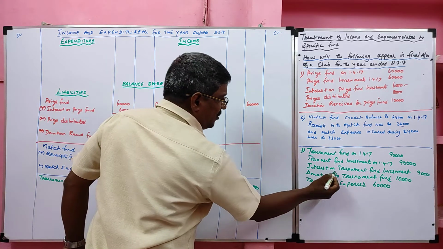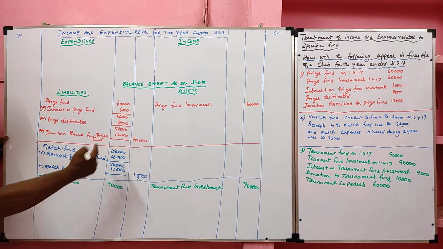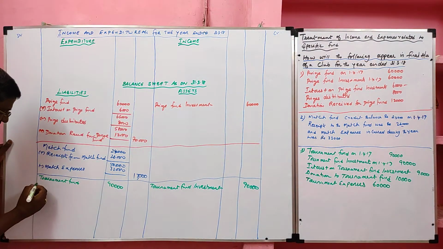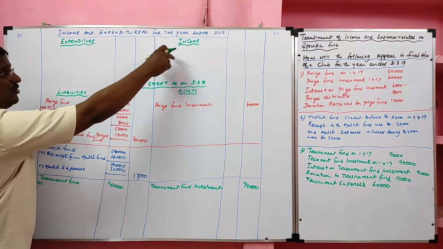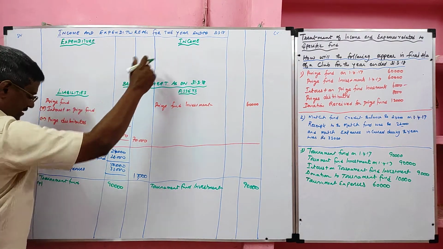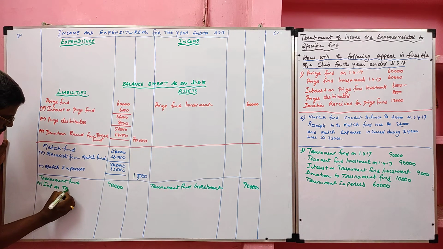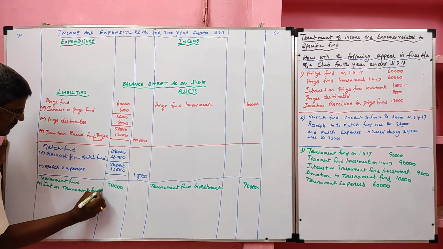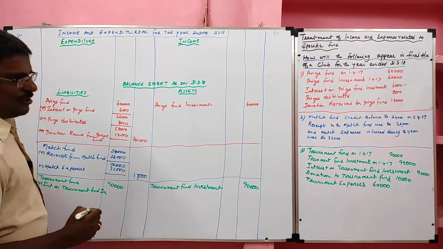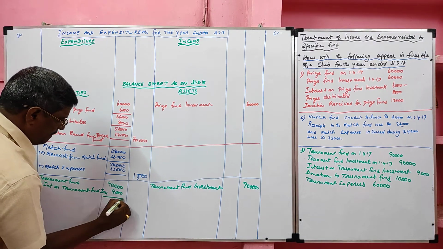Next, interest on tournament fund investment. It is a receipt. We should not record it as income. It should be added with the tournament fund. If tournament fund is not given, the interest on tournament fund investment is recorded as income. Interest on tournament fund investment, its value rupees 9,000.